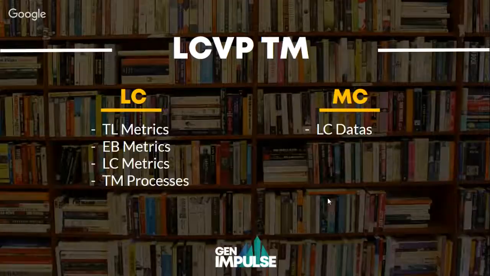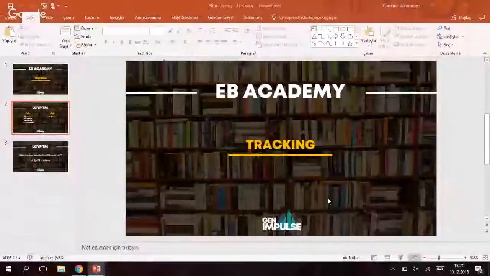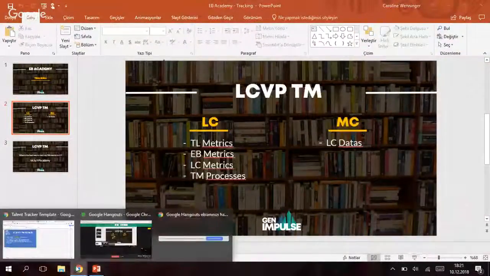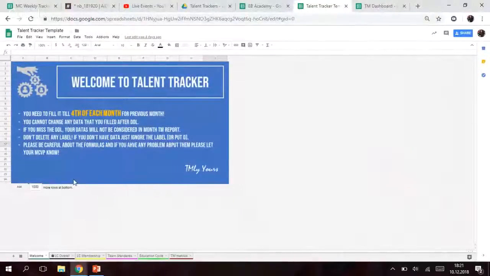So you will be tracking this data from your LC, but at the end I need to track your data from each LC. So I will show what we have as a tracking system in the entity right now. This is our talent tracker for each LC. So what are we using? We have, for example, the LC grads talent tracker, and we have talent trackers for each LC, and we fill this tracker each month based on the metrics.